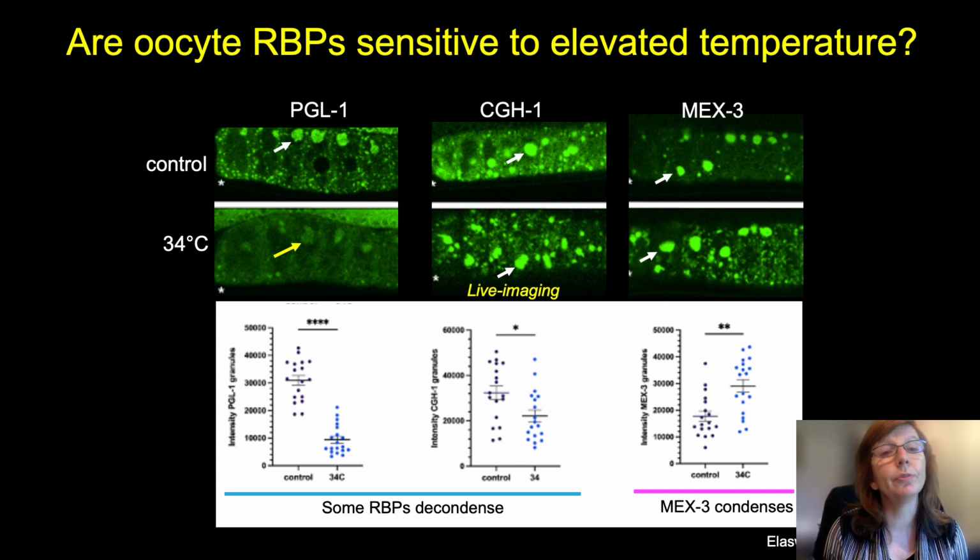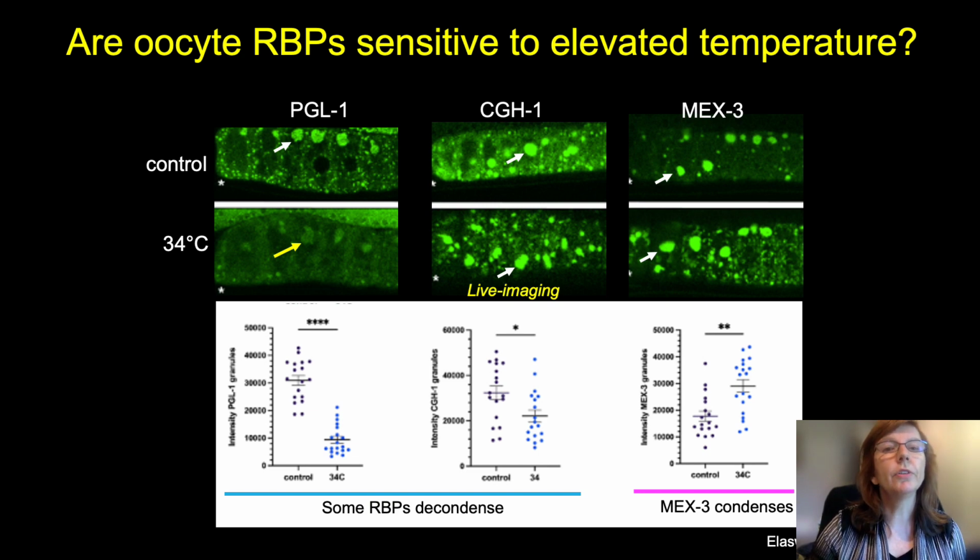After an upshift to 34 degrees, we can see with the yellow arrow for PGL-1 that there is a dramatic decrease in condensation. Although we can still see faint outlines of those large granules, the majority of the protein is no longer condensed. For CGH-1, we see only modest decondensation. The majority of the protein is still in those granules, as we can see with the white arrow. And for MEX-3, we actually detect further condensation as determined by our quantitative analysis. So only PGL-1 appears to be very sensitive to elevated temperature.